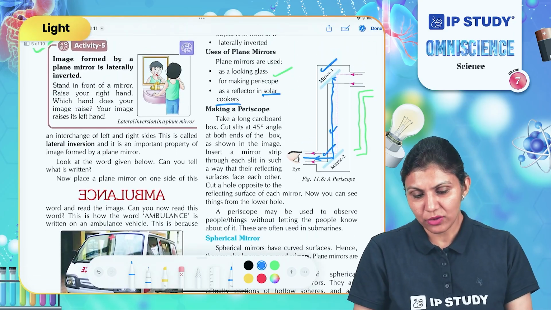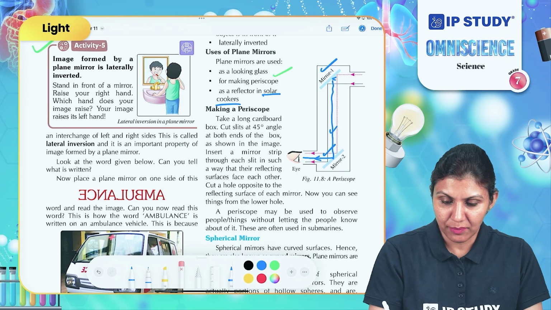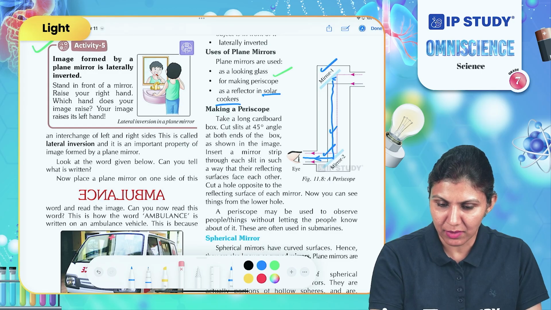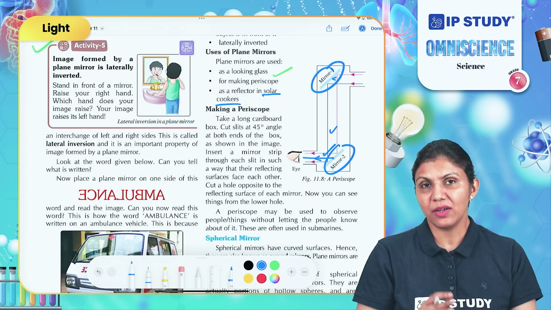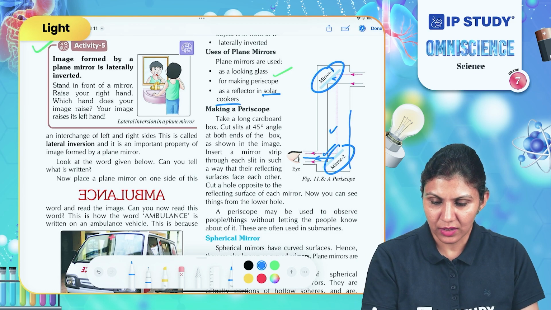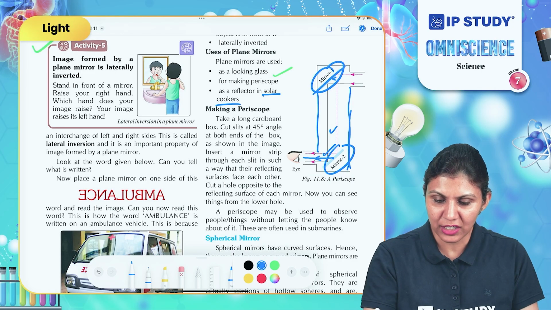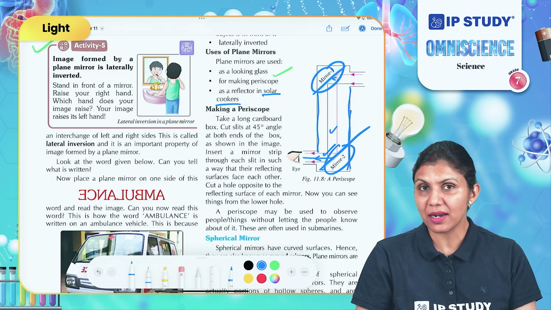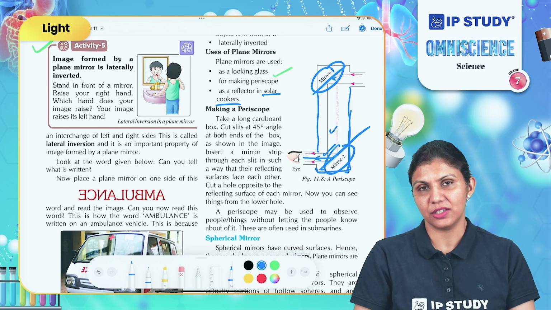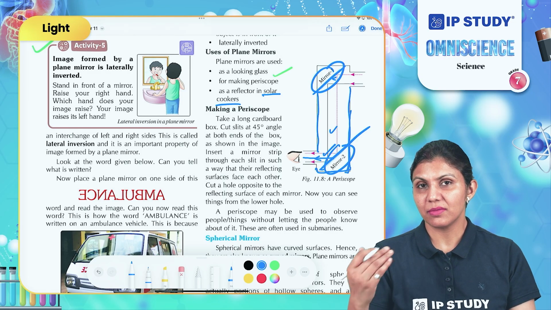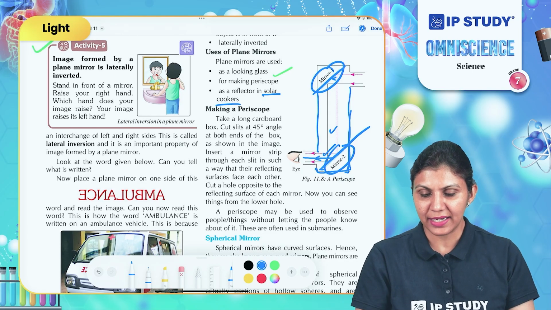A very important thing that you need to keep in mind while making a periscope is that these mirrors, mirror number 1 and mirror number 2, should make a 45-degree angle with the tube where these are placed, and they should be parallel to each other. Both the mirrors should be parallel to each other and should make a 45-degree angle with the tube where these are arranged. If you change the angle by a single degree, or suppose you change the angle from 45 to 90 degrees, so what will happen?